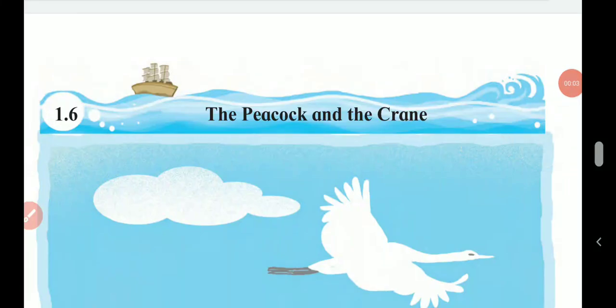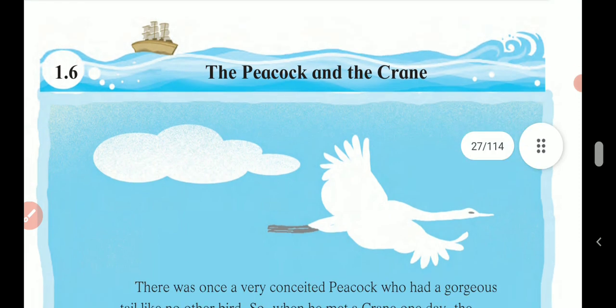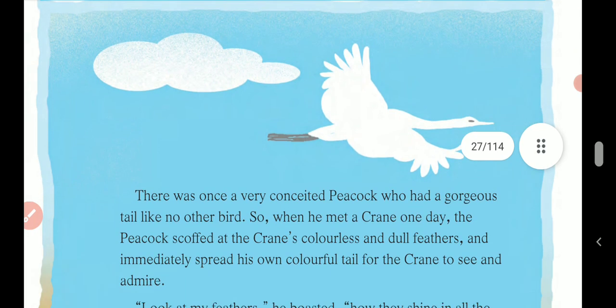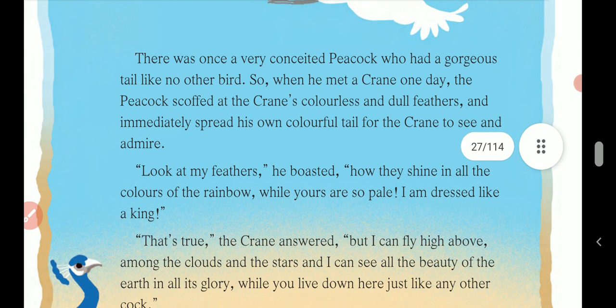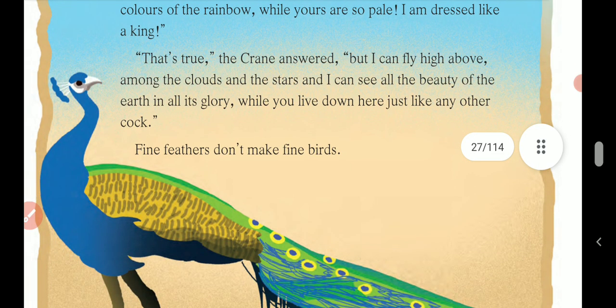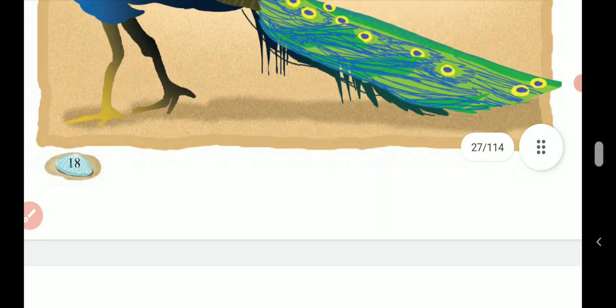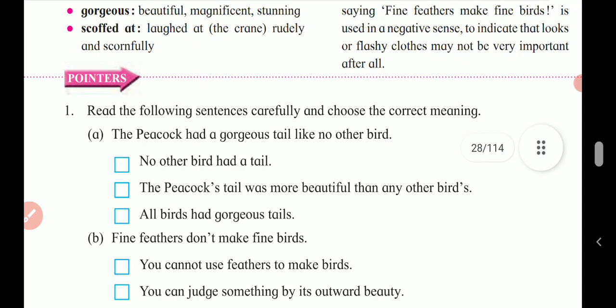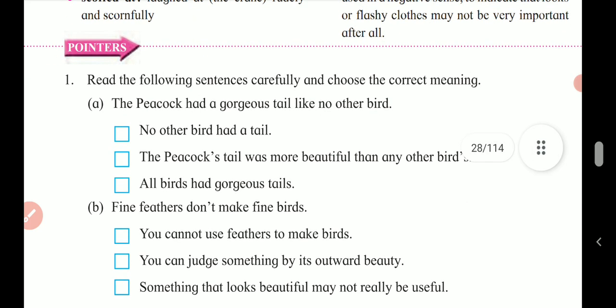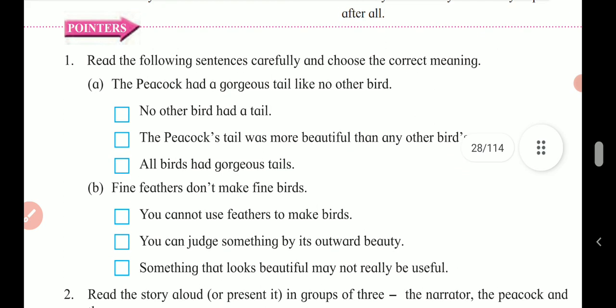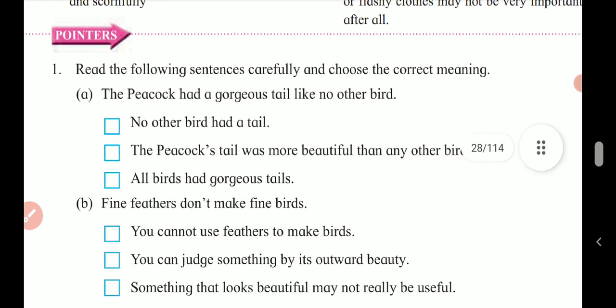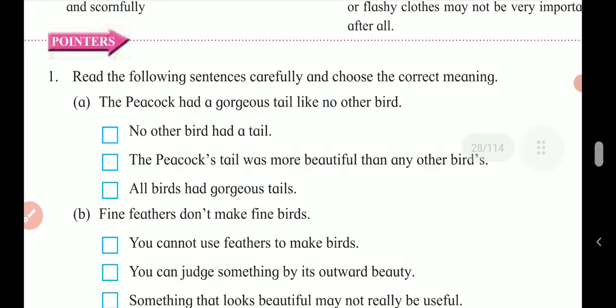Dear scholars, through the previous video, I explained the story or the lesson The Peacock and the Crane. I hope you all might have watched the video, listened to the explanation and also understood it. Through this video, I am going to explain the activities or questions given in pointers or exercise based on this lesson. So let's start with the first activity.